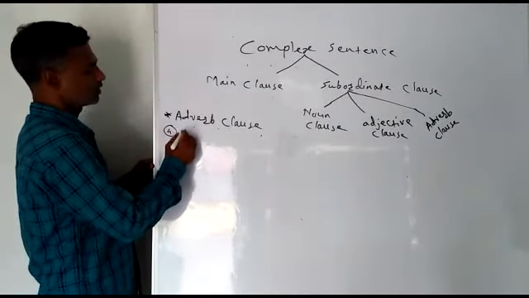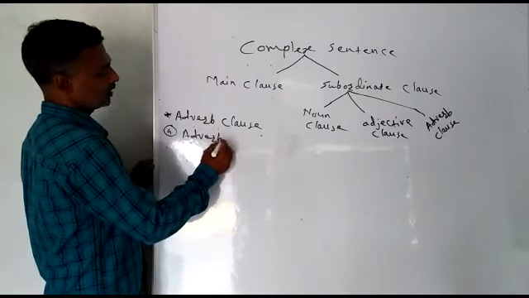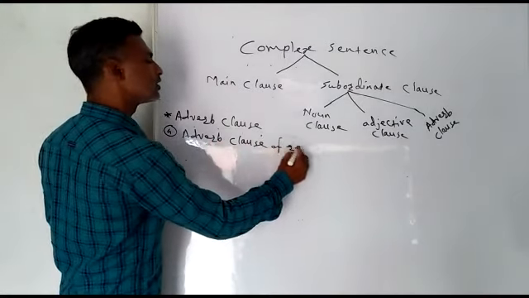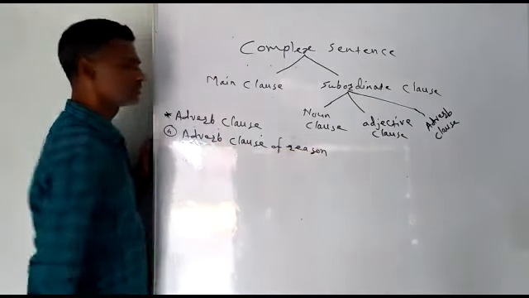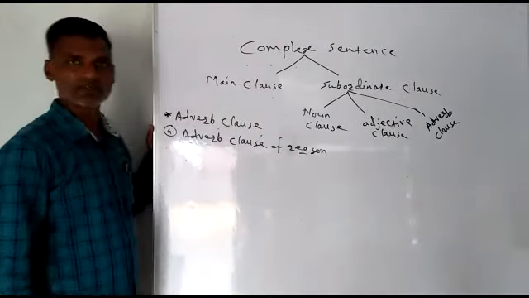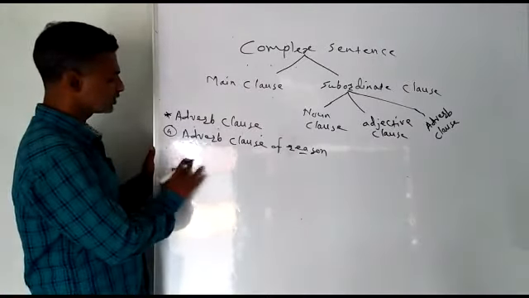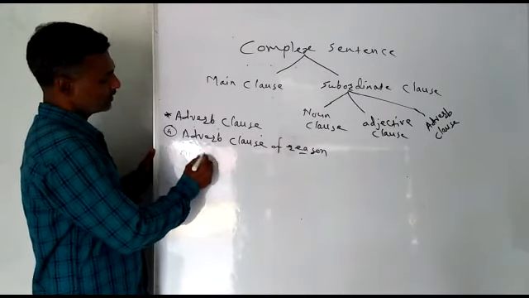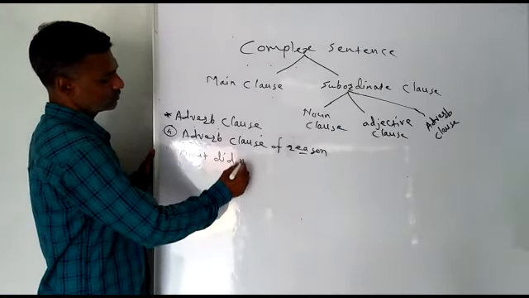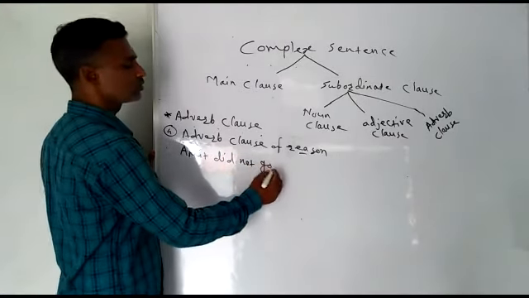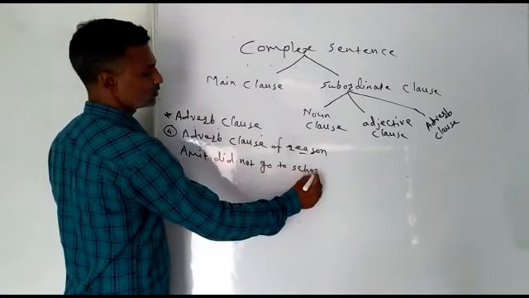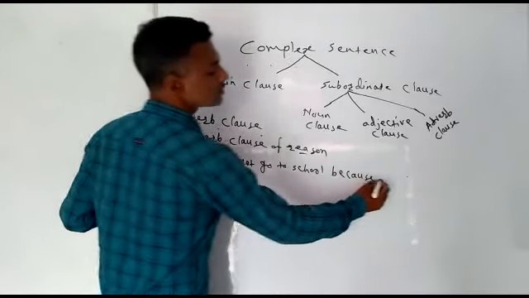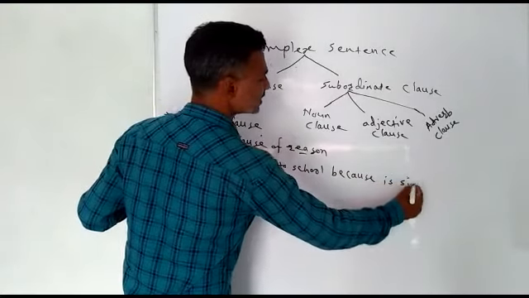Number 4, adverb clause of reason. It shows reason. Now, for example, Amit did not go to school because he is sick.